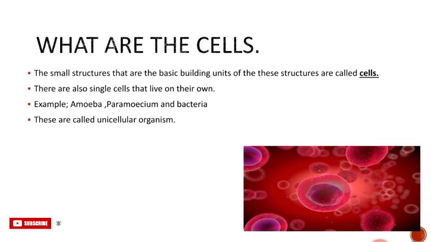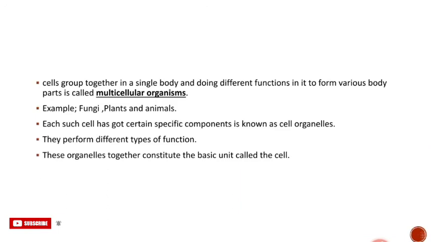There are also single cells that live on their own. Examples: amoeba, paramecium and bacteria. They are called unicellular organisms. Uni means a single cell. Cells grouped together in a single body, doing different functions to form various parts, is called a multicellular organism. Multicellular means many. Examples: fungi, plants and animals.